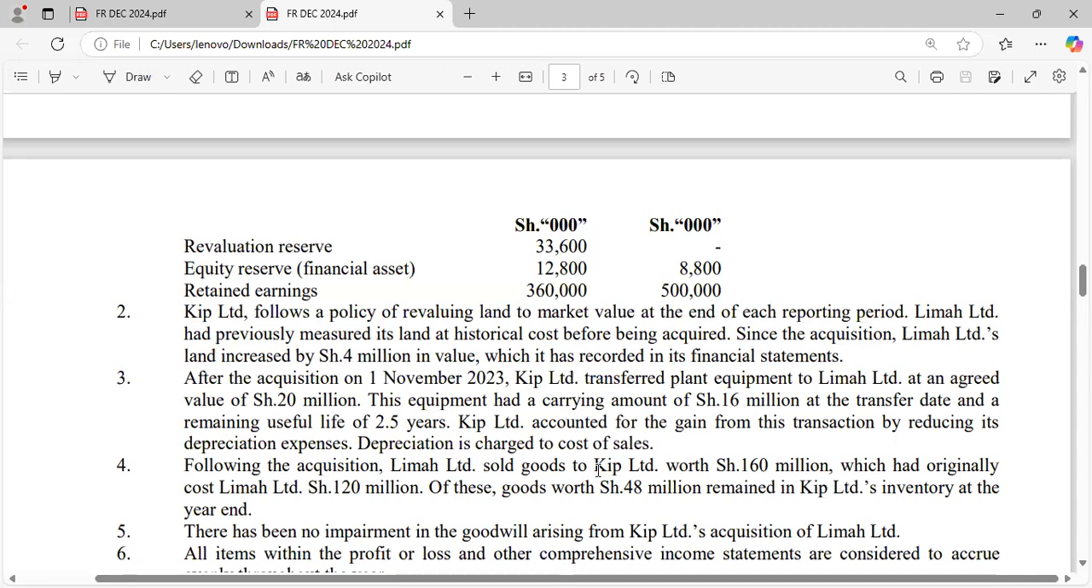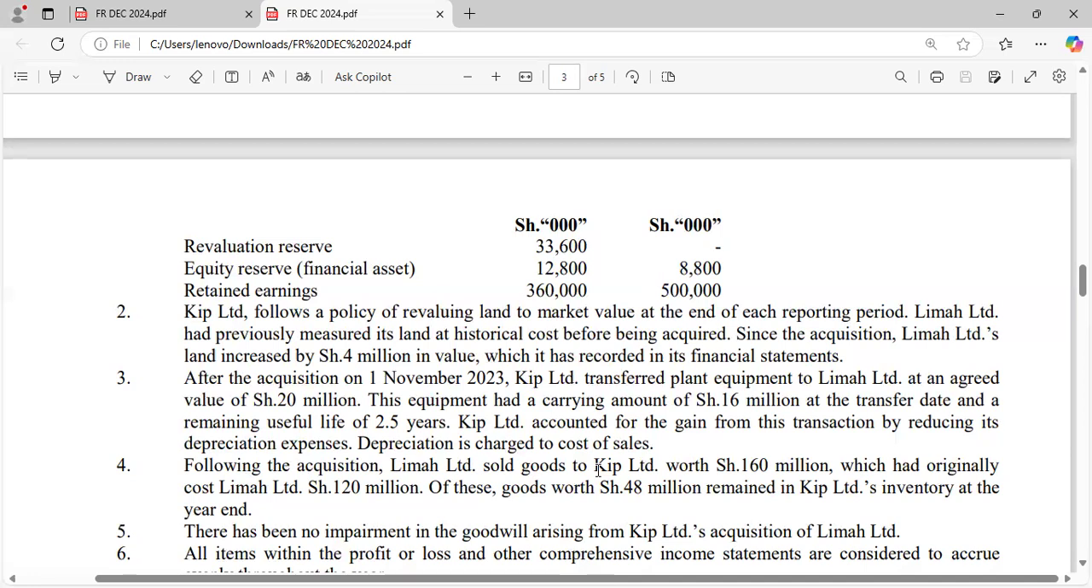Let's talk about number 3. After the acquisition on 1st November 2023, Keep Limited transferred plant and equipment to RIMA at an agreed value of 20 million. So there's this transfer of plant and equipment from Keep to RIMA. The selling price is 20 million, that is 20,000 in terms of thousands.